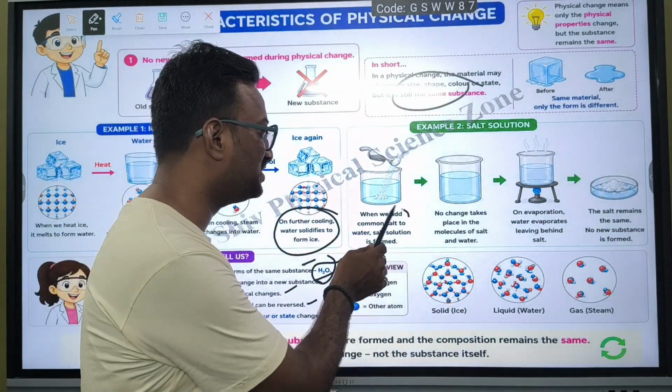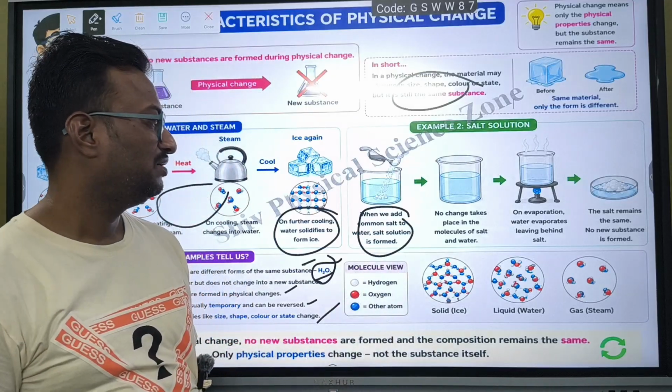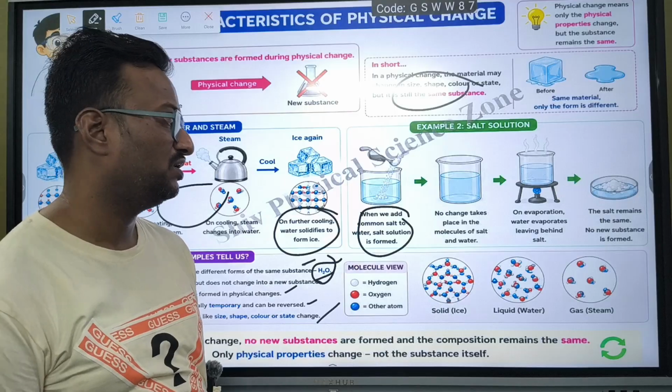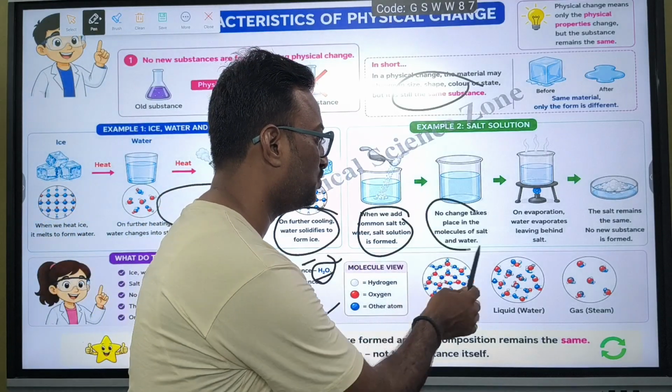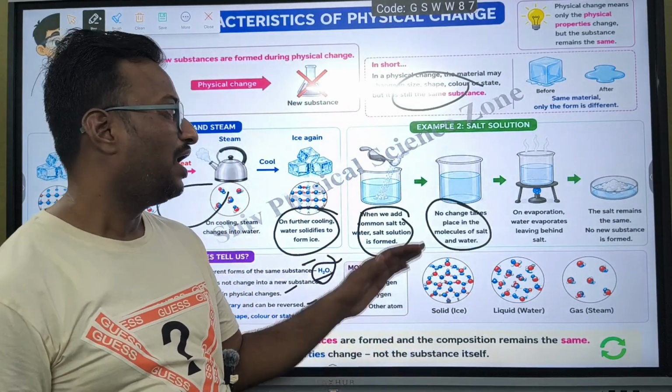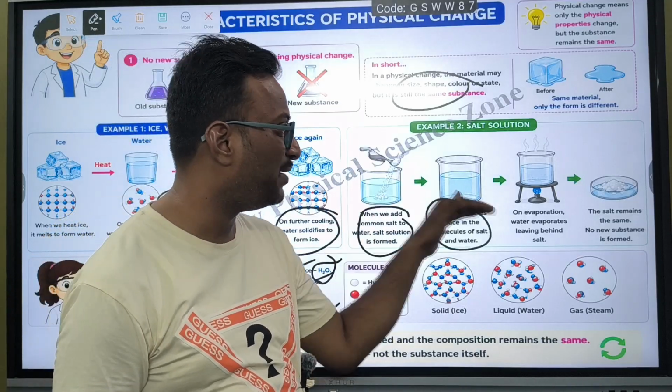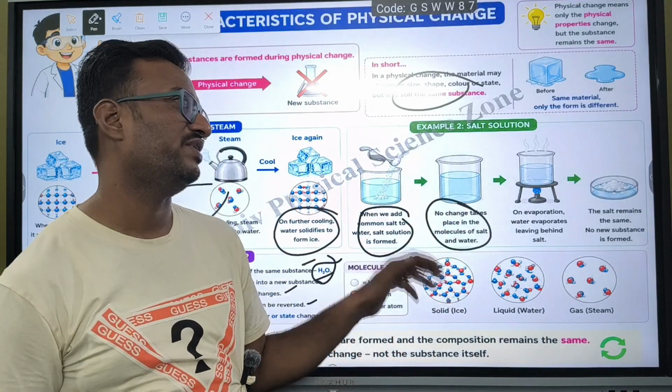When we add common salt to water, a salt solution is formed. Salt with water is called a salt solution. No change takes place in the molecules of salt and water. I mean, the number of salt molecules before adding will be the same as after dissolving.